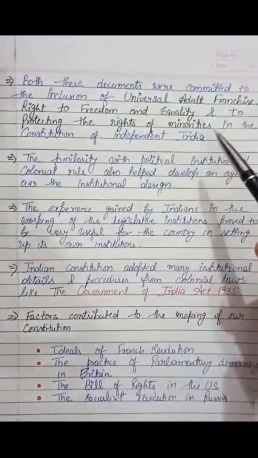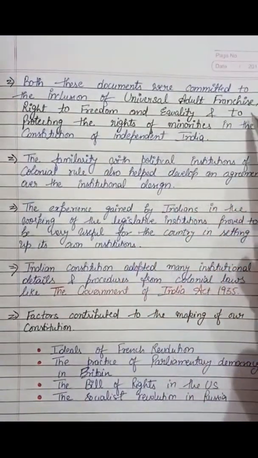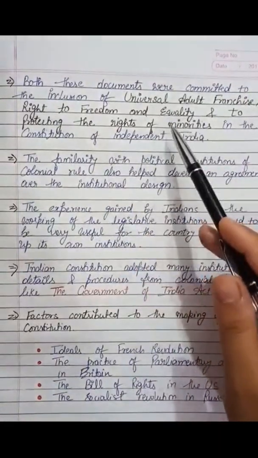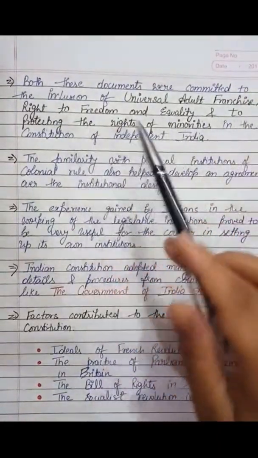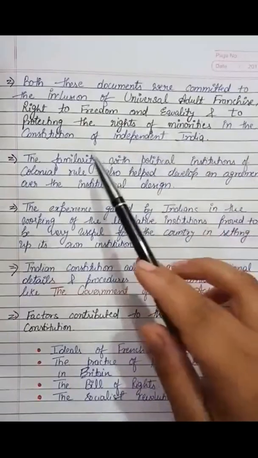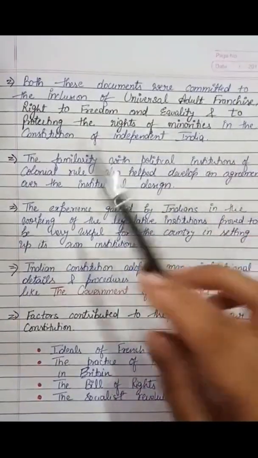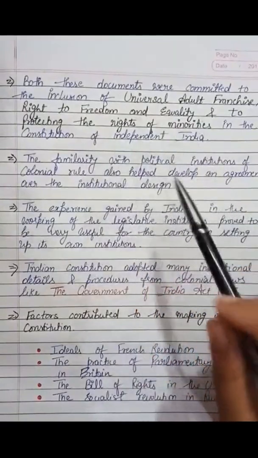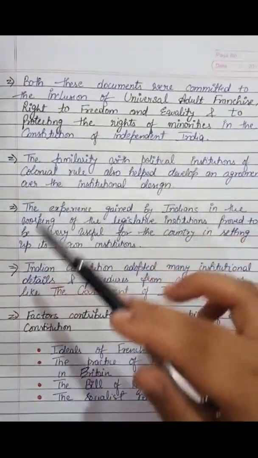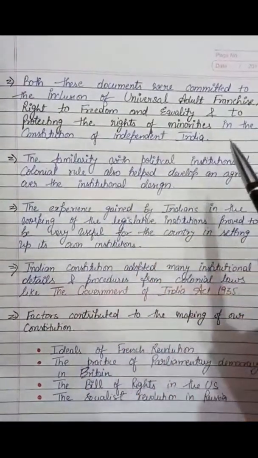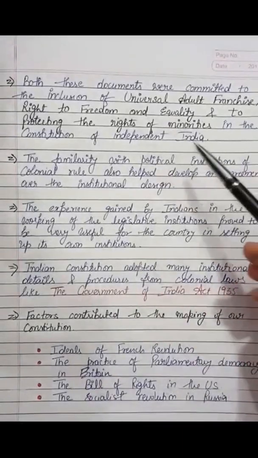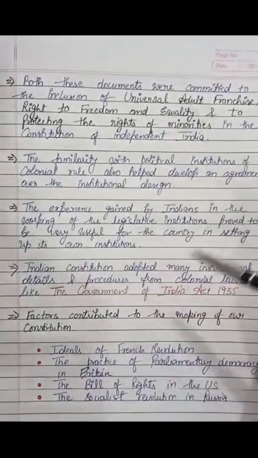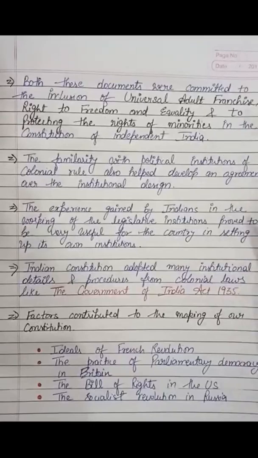Both these documents were committed to the inclusion of universal adult franchise, right to freedom and equality, and protecting the rights of minorities in the Constitution of independent India. So you can say that these values were accepted by the leaders much before the Constituent Assembly met to form the Constitution of India.